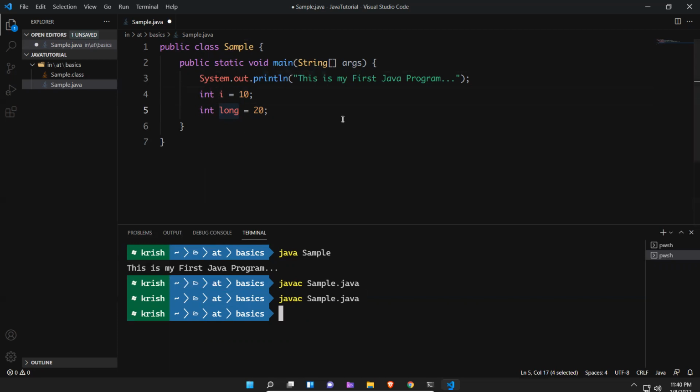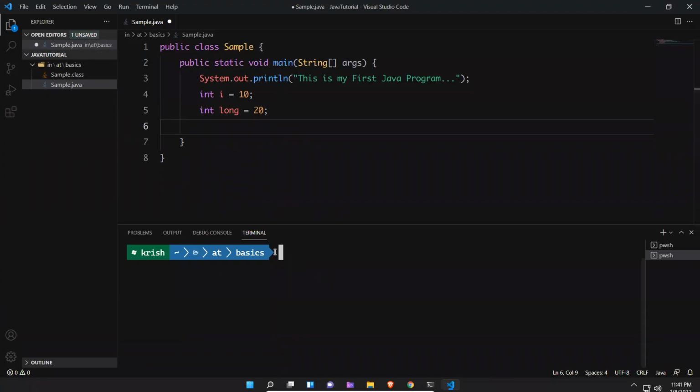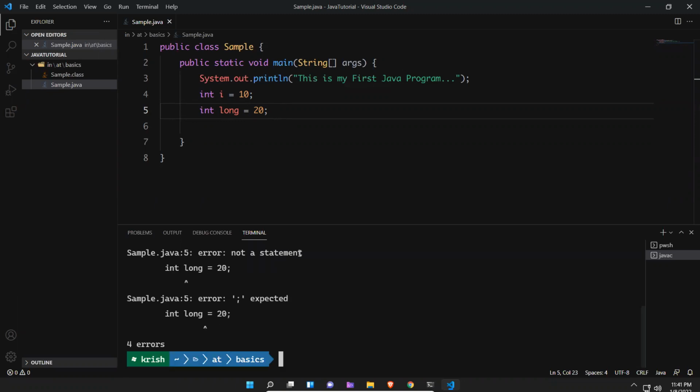When I compile, it compiled, nothing happened. The reason is I did not save the program. So int long is equal to 20. Now I'll try to compile this. javac Sample.java. You see that we are getting an error.